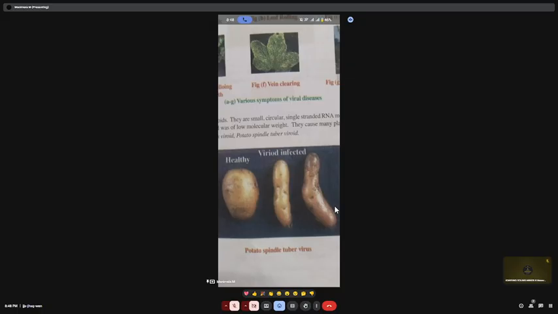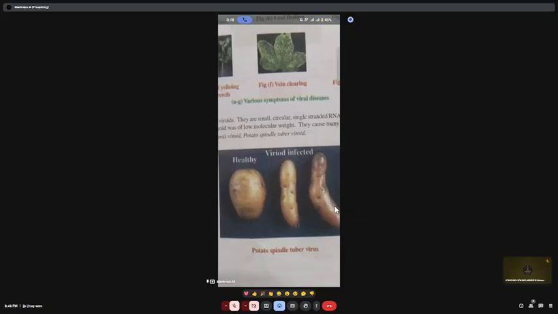Viroids are small circular single stranded RNA molecules without a protein coat. With a protein coat, that is called a virus. Make a note of it. If the protein coat, the capsid, is present, it is called a virus. If the capsid is absent and the nucleic acid is single stranded RNA, then it is called a viroid. Viroids are low molecular weight RNA and they cause many plant diseases.